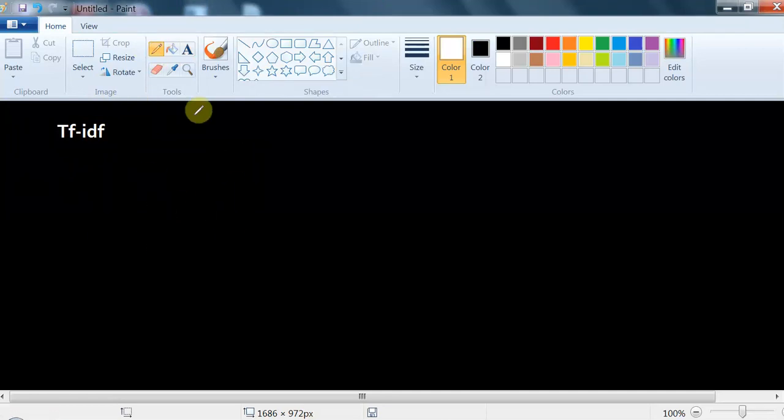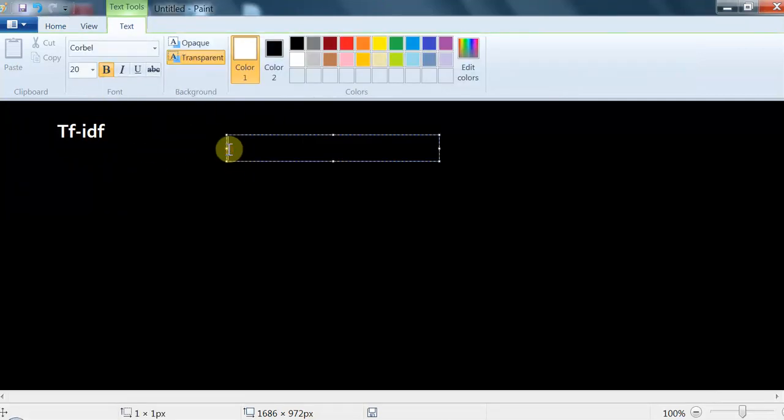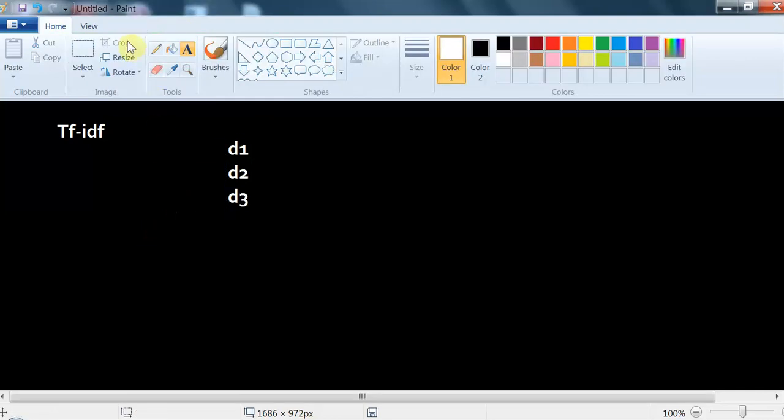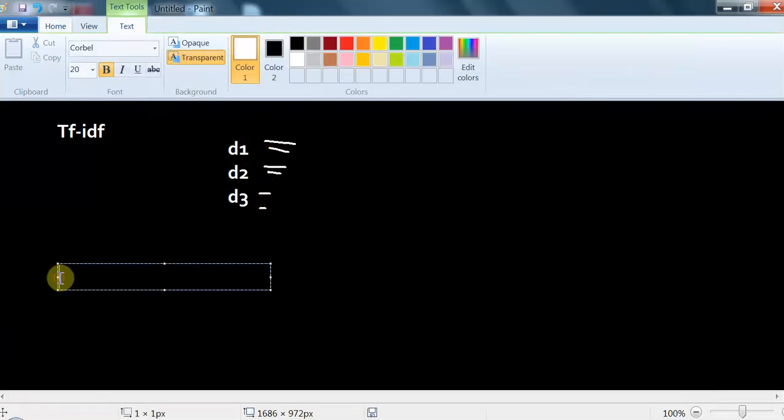Suppose we have three documents D1, D2 and D3, and suppose there are so many words in these documents. Suppose in my document D1 there are total n words. Of the n words, suppose k words are most important.